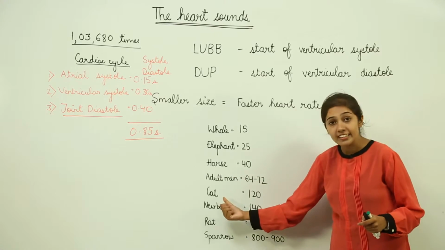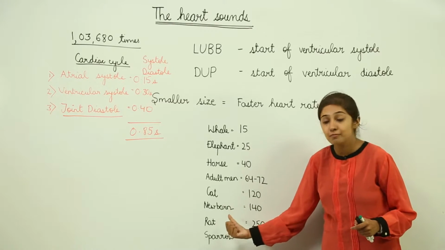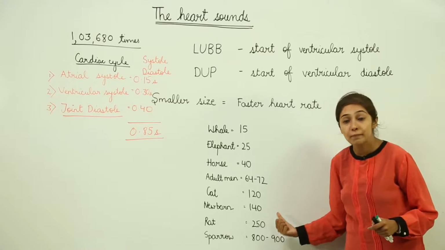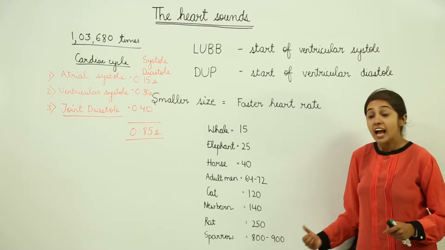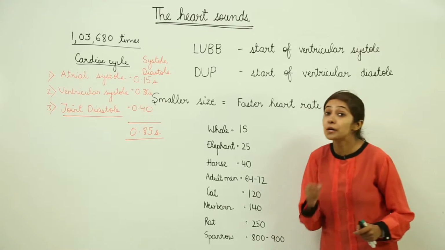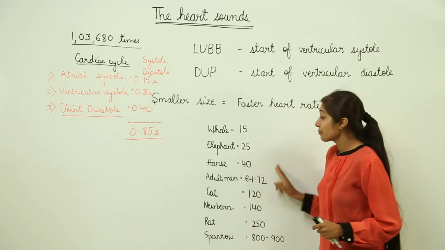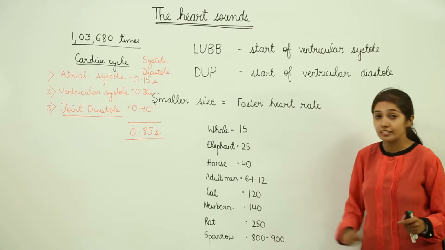In the cat, it is 120 times per minute, while a newborn baby's heart beats 140 times per minute. And in the rat, it's even more, 250 times per minute. And just see, in the sparrow, it's 800 to 900 times per minute. So you can make out the rate at which the heart beats per minute in these organisms.